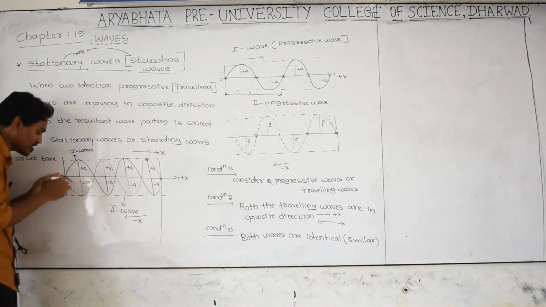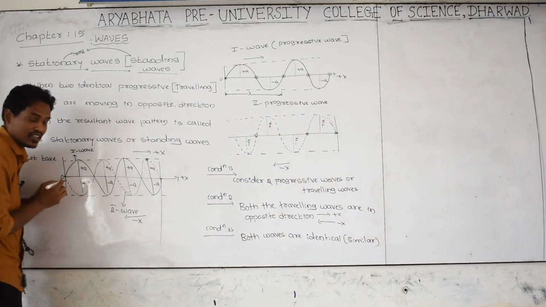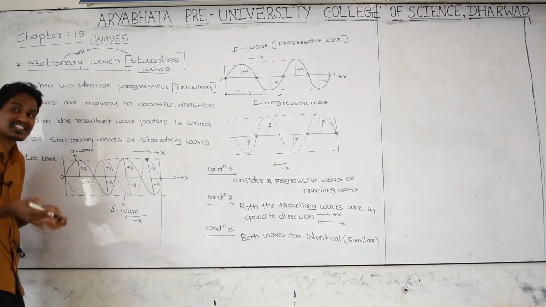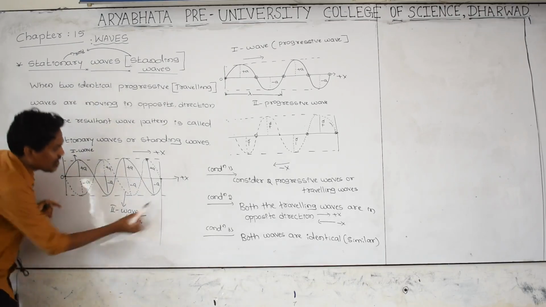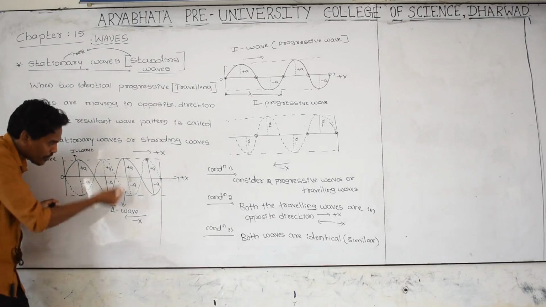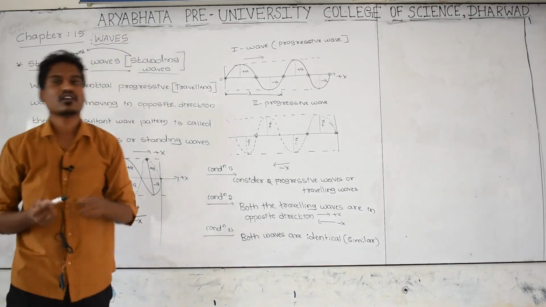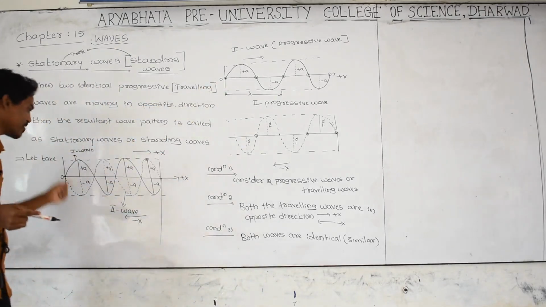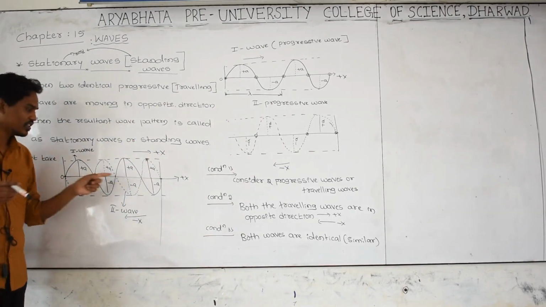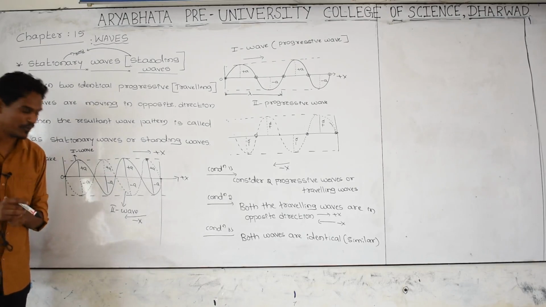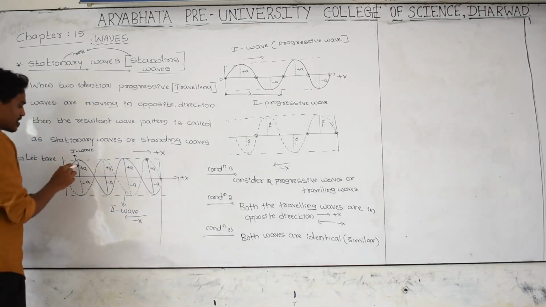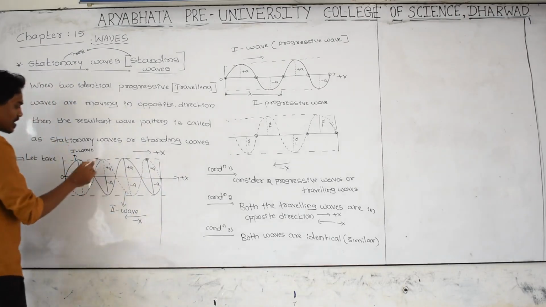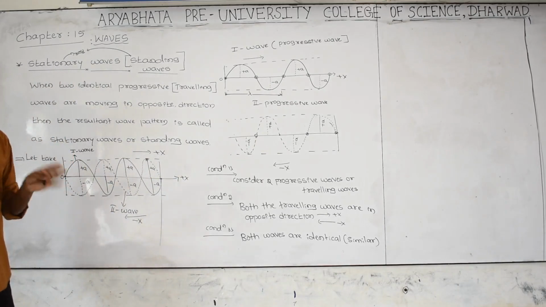But see here, this has an end and this has an end. This wave pattern is trapped, or stands, in between this point and this point, and this wave pattern is called a standing wave or stationary wave. Getting? Traveling wave, but this wave is called a stationary wave. Here plus A, minus A: the first wave is moving in this direction, the second wave is moving in this direction. Exactly, both the waves have merged.